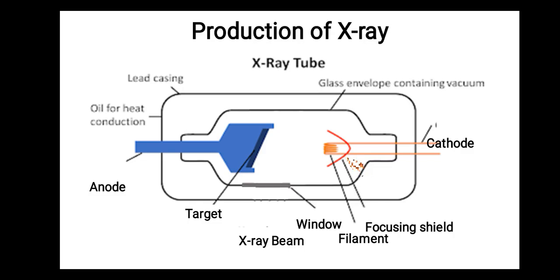In this case, the electrons are generated by thermionic emission and are focused towards the target. Around 95 to 98% of the energy of the striking electrons is converted into heat and the remaining into X-ray. So in this way, X-ray beams are produced.